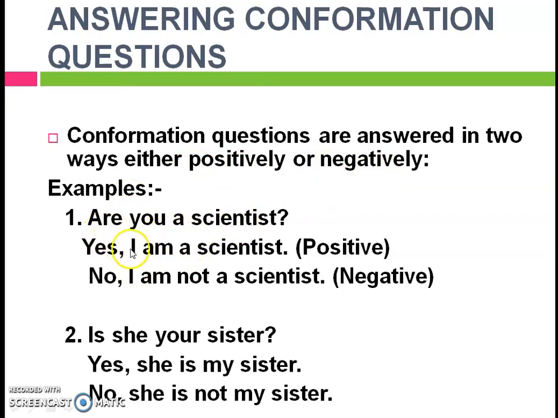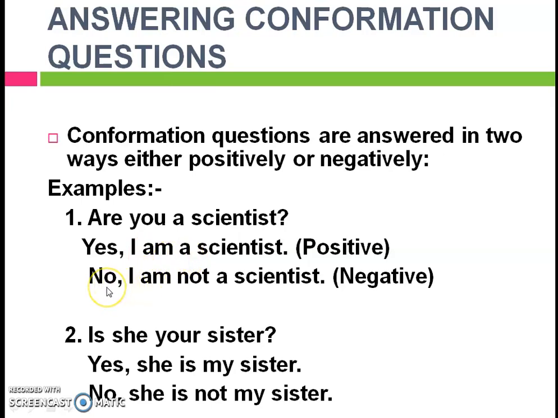Are you a scientist? Yes, I'm a scientist. This is positive. No, I'm not a scientist. This is negative. Here you can see, since you is plural, I'm using this are form in be verbs. Whenever it is you in the question, it should be changed into I in the answer. And since I is accompanied with am as a be form of verb, it should follow like this. So are you is changed into I am.